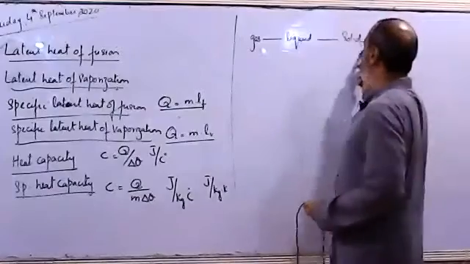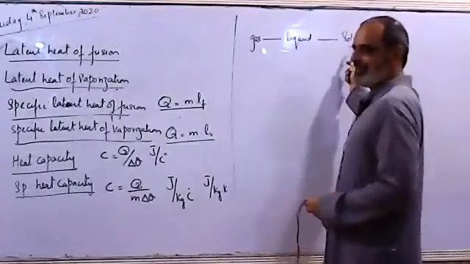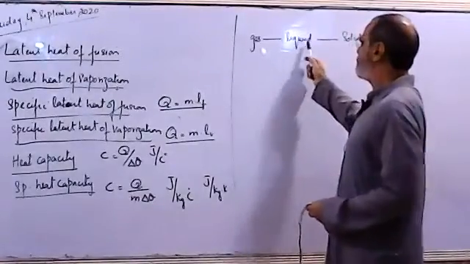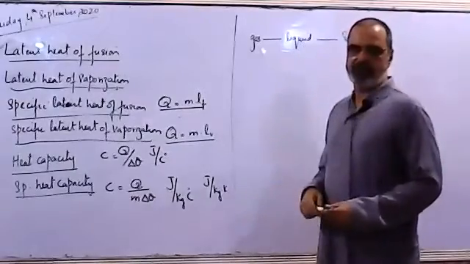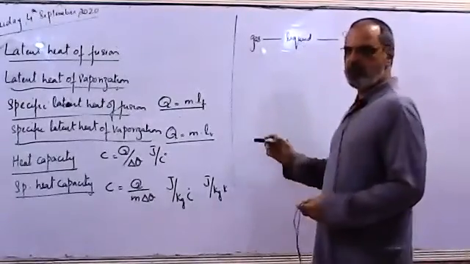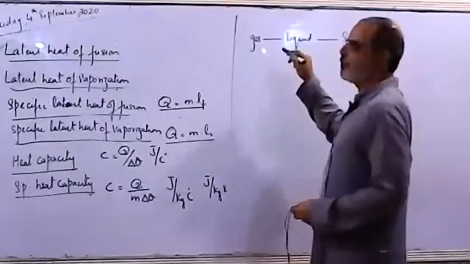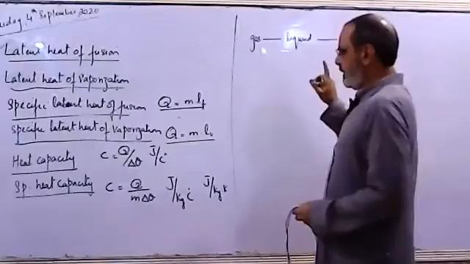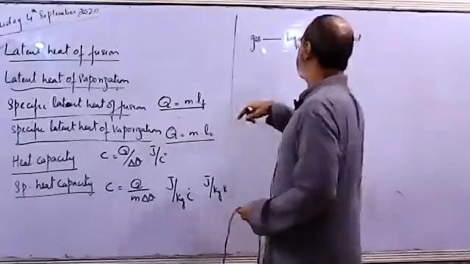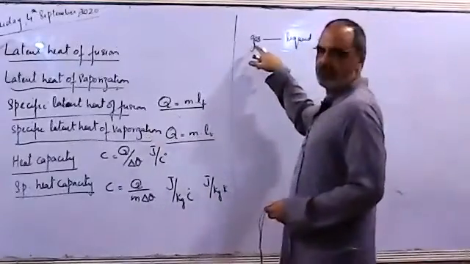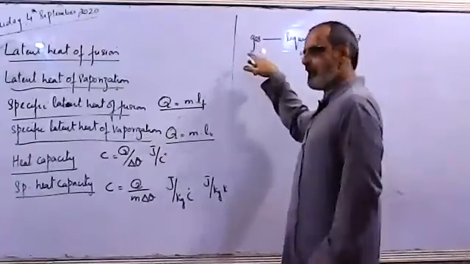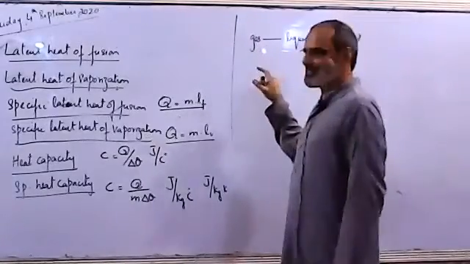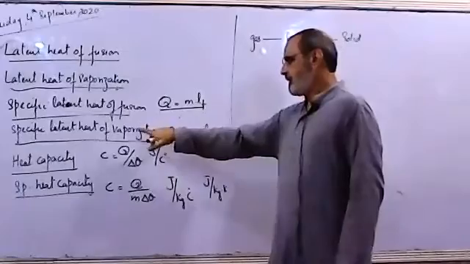To change solid into liquid, we have to supply heat. To change liquid into gas, we have to supply heat. But to change gas into liquid, we have to extract heat. Latent heat of vaporization is needed to change liquid into gas. But to change gas back into liquid, we have to extract the same amount of heat.